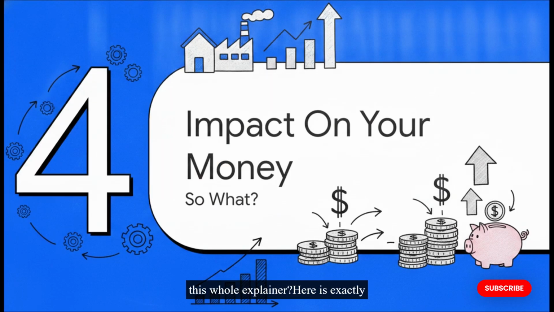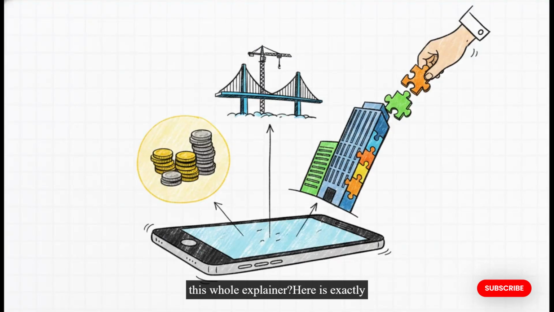So what is the impact on your money? Let's get to the so what of this whole explainer. Here's exactly why this matters to you, your wallet, and your overall wealth-building strategy. First up, simplify taxes for passive income streams. If you are tired of relying solely on low-yield fixed deposits, gold, or just wildly volatile stocks, REITs and InvITs just became a much more attractive pillar for your portfolio. Calculating your tax liability on these quarterly distributions is straightforward now. You can confidently build a dividend-yielding machine that pays you while you sleep without having a panic attack when tax season rolls around.